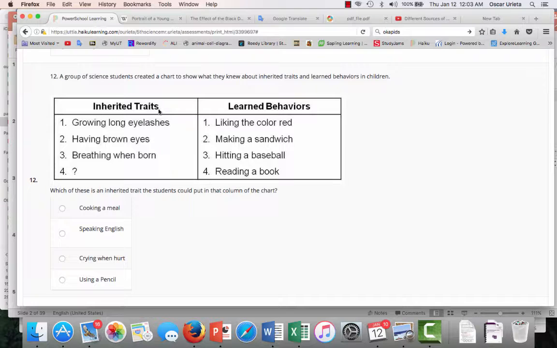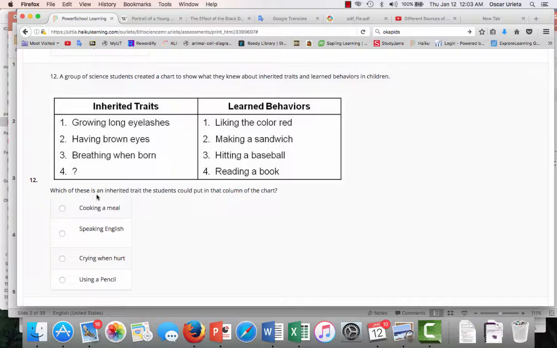Inherited traits: number 1, growing long eyelashes; number 2, having brown eyes; number 3, breathing when born; number 4, blank. Learned behaviors: number 1, liking the color red; number 2, making a sandwich; number 3, hitting a baseball; number 4, reading a book.